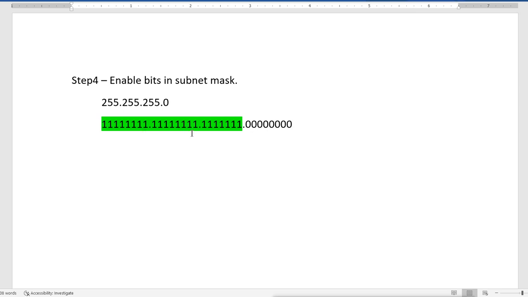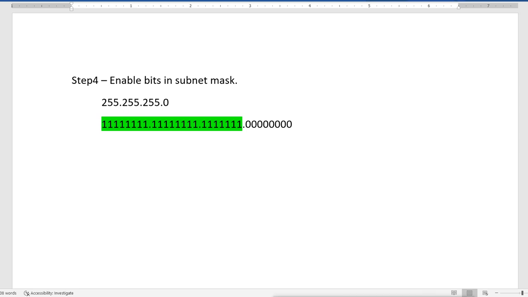That is why you see all these default bits are continuously on. It is not like it is enabling some bits from here and some bits from there. So in the subnet mask, you have to enable the bits continuously from left to right.